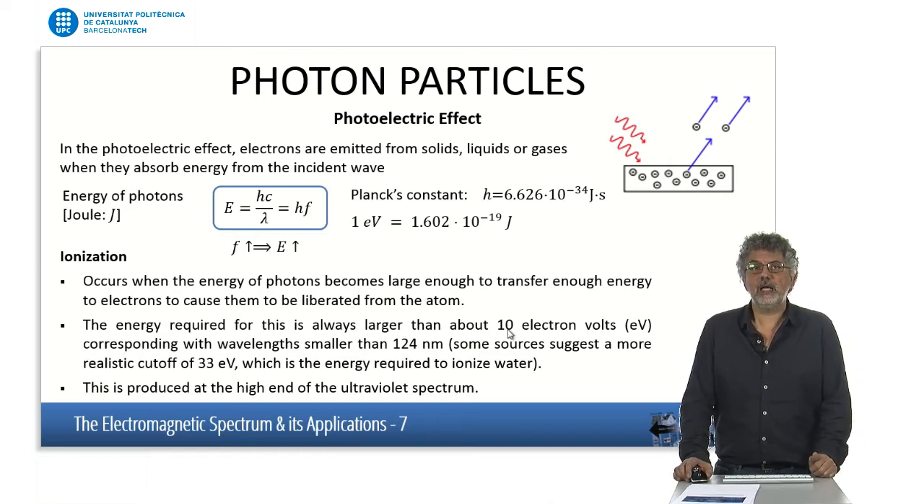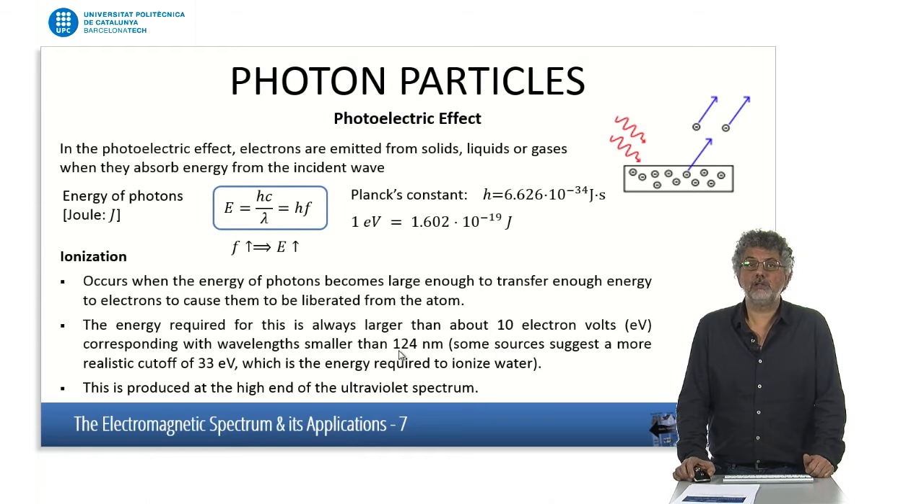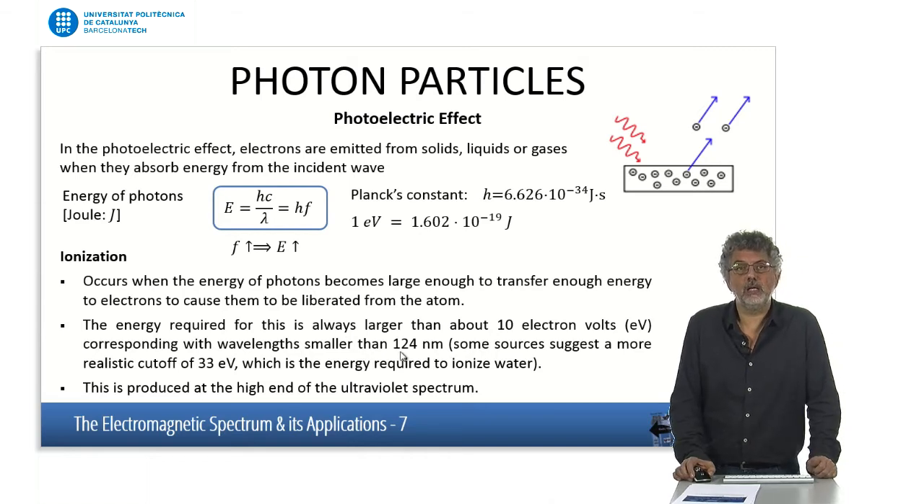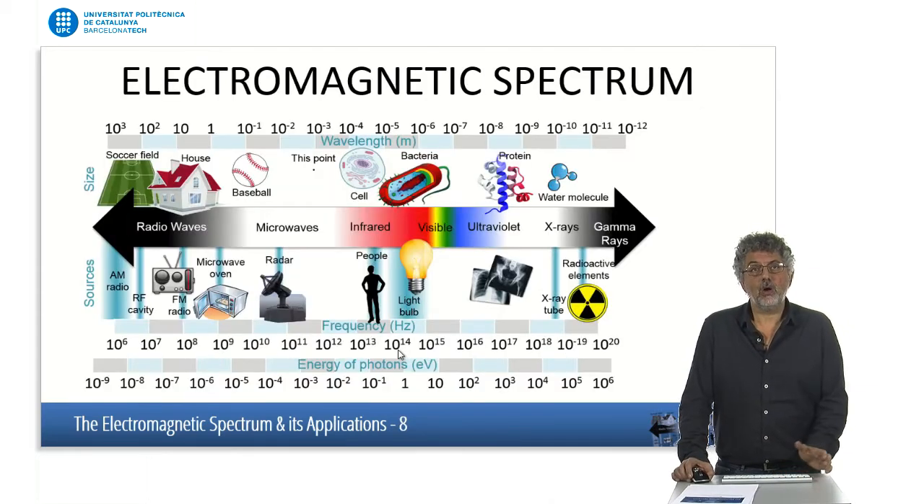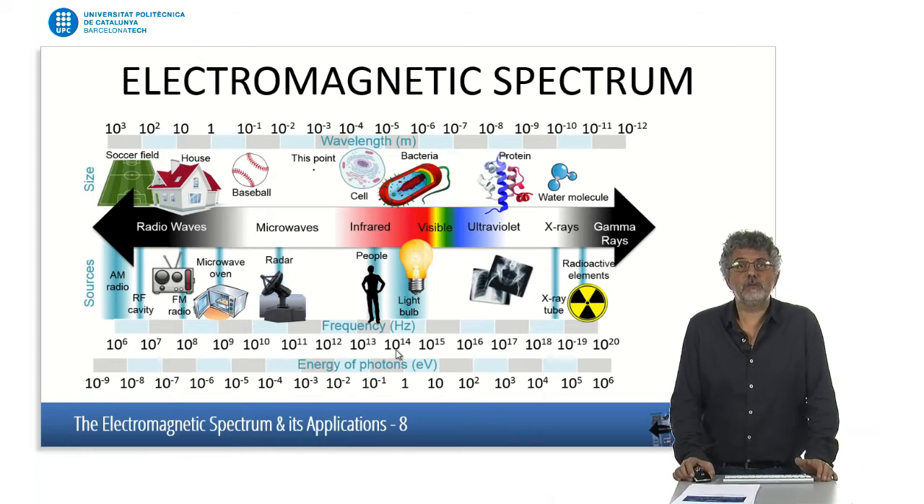If we relate that energy with the frequency or the wavelength, we find out that at least the wavelength of the electromagnetic waves has to be smaller than 124 nanometers. And that happens around the ultraviolet spectrum. Okay, so now that we already talked about the spectrum, frequency, and wavelength, we can put this chart.